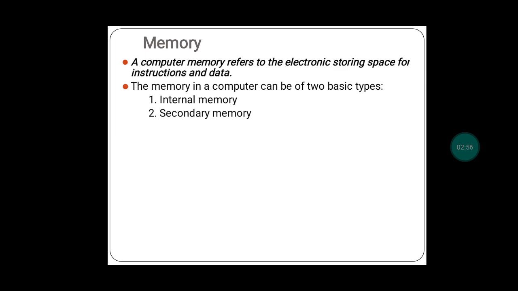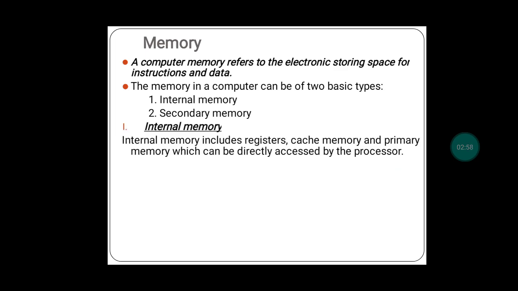First one is internal memory. What is this internal memory? This memory includes registers, cache memory and primary memory. And remember, internal memory is divided into three types: registers, cache memory and primary memory. What is internal memory basically?